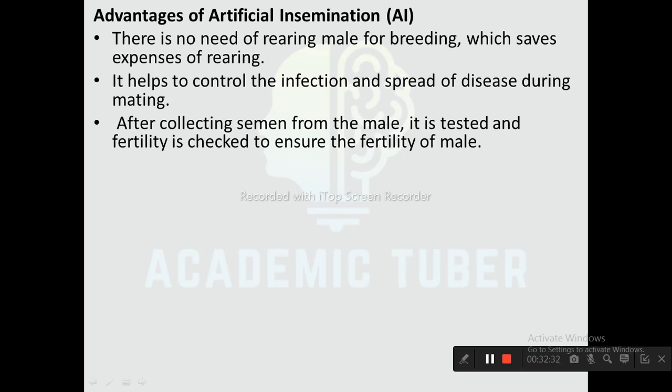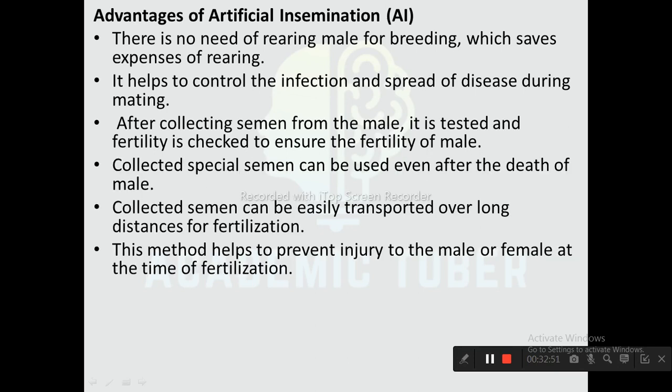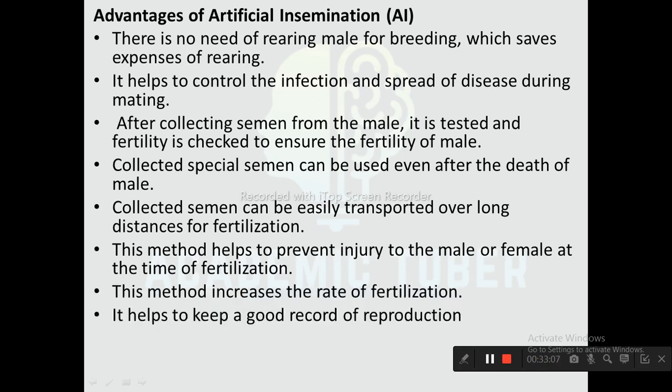Advantages of artificial insemination. There is no need of rearing a male for breeding, which saves the expense of rearing. It helps to control the infection and spread of diseases during mating. After collecting semen from the male, it is tested and fertility is checked to ensure the fertility of the male. Collected special semen can be used even after the death of the male. Collected semen can be easily transported over long distances for fertilization. This method helps to prevent injury in the male or female at the time of fertilization. This method increases the rate of fertilization as well, and it helps to keep a good record of reproduction.